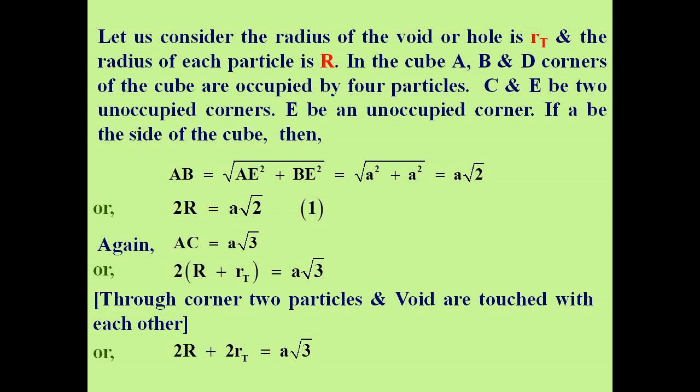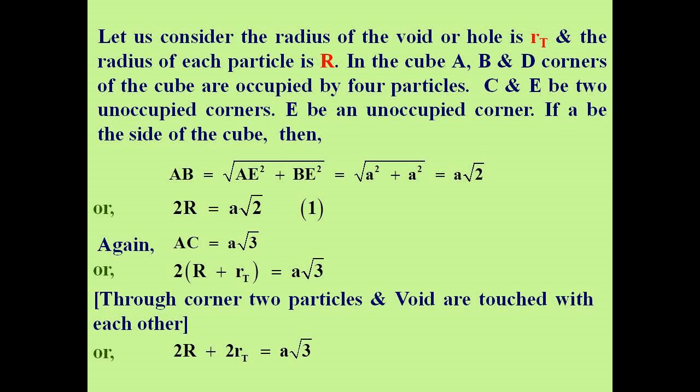If a be the side of the cube, then we may write AB equals root over a squared plus a squared equals a root 2, or 2R equals a root 2, equation number 1. Again, AC equals a root 3, or 2R plus r_t equals a root 3.